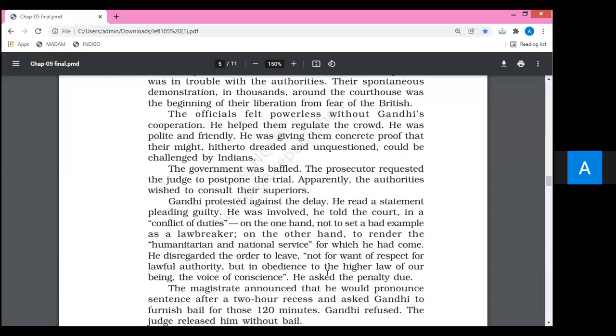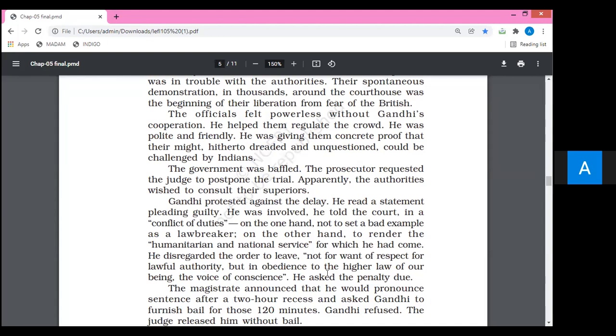So now the next step is he was involved. Now what was there in the statement? Just listen to that particular point sincerely. He was involved, he told the court, in a conflict of duties. On the one hand, not to set a bad example as a lawbreaker. On the other hand, to render the humanitarian and national service for which he had come.